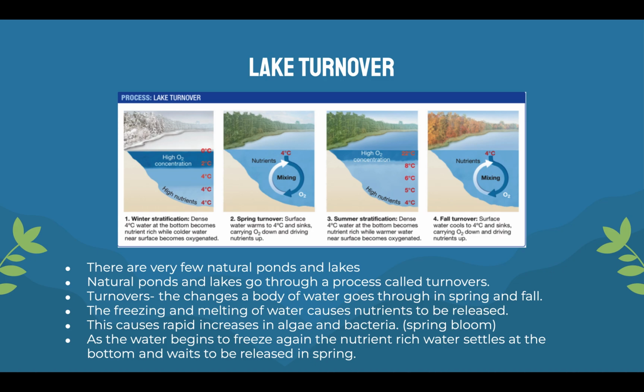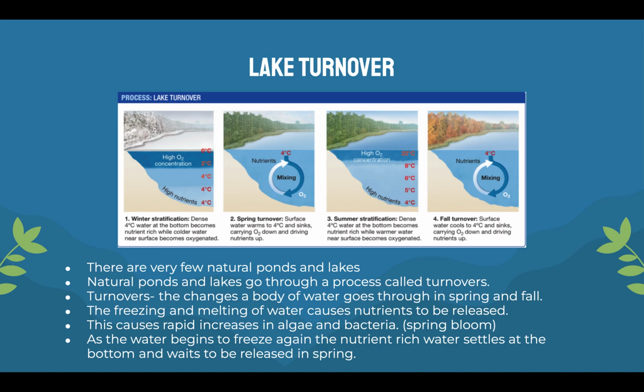This causes rapid increases in algae and bacteria, spring bloom. So again, when the water melts, there's an increase in algae and bacteria, and there's just lots of nutrients being circulated in this environment, and that is the spring bloom. Lots of life comes in spring.